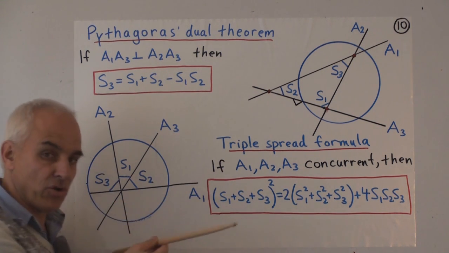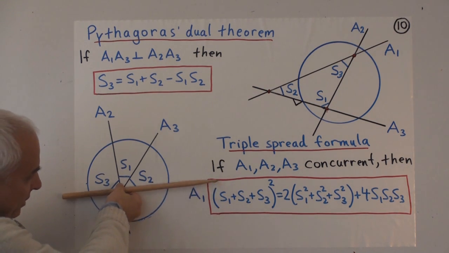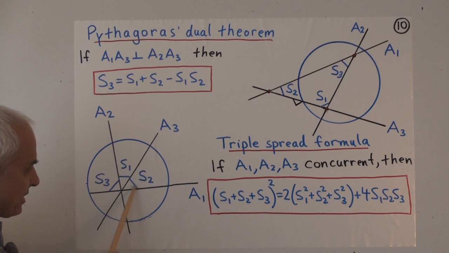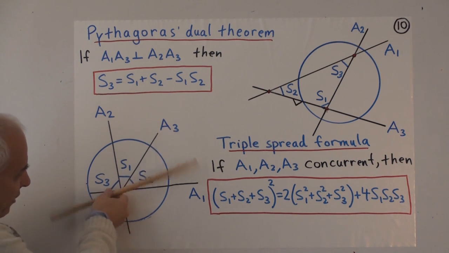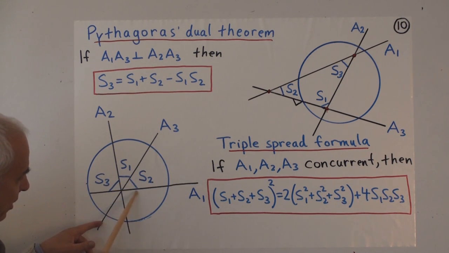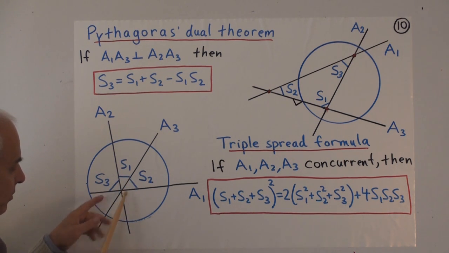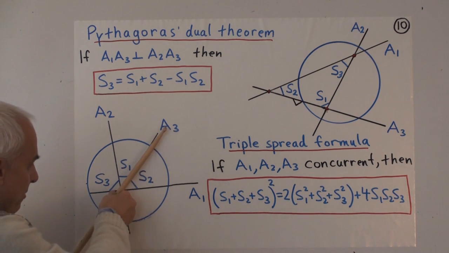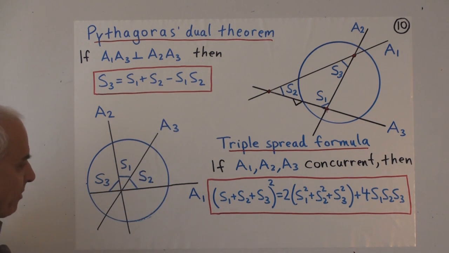Let me just make sure you all appreciate that these two lines, A1 and A3, for example, the spread between them is denoted by this little symbol right here, but it could just as well have been placed between here and here, or between here and here, or between here and here. We are talking about lines, not rays. The spread is something measuring the separation between those two lines.